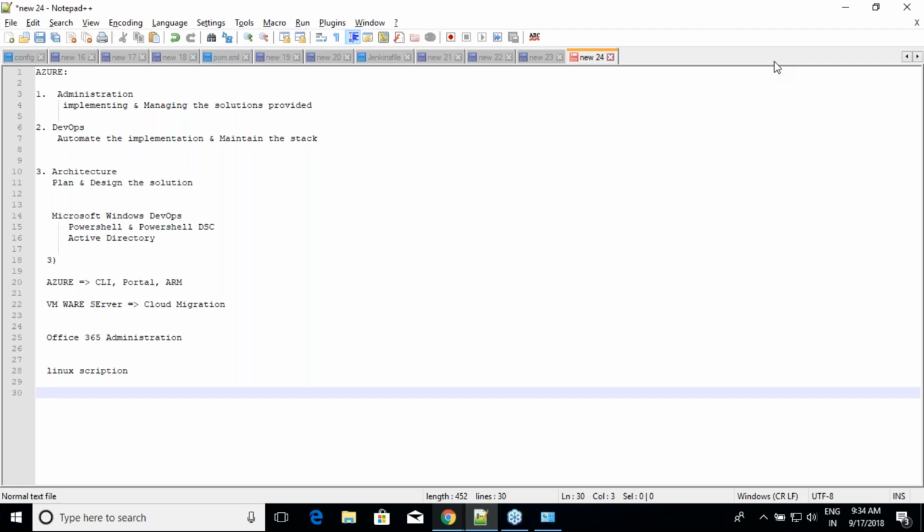So Linux scripting, and there will be Python basics, which is a different class, and you can attend it. Python basics is not only for Azure, it is for all three. If you have time, you can attend Python basics from Quality Thought. So this is what our journey is going to be like.